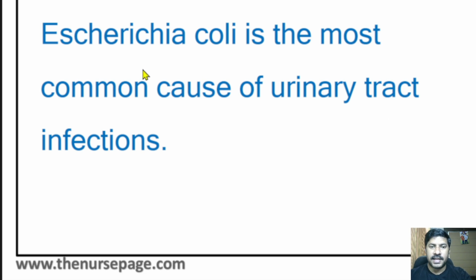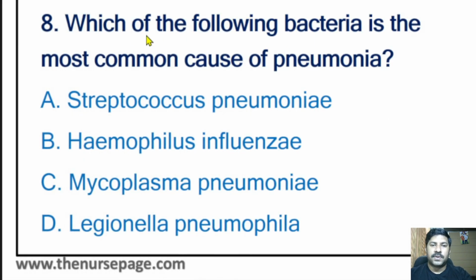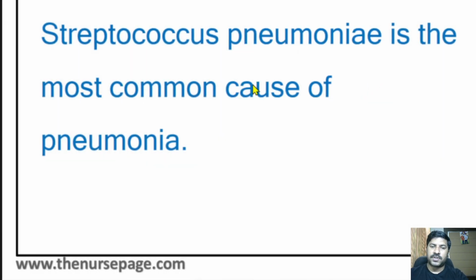The full form of E. coli is Escherichia coli. Eighth question, which of the following bacteria is the most common cause of pneumonia? Streptococcus pneumoniae, Haemophilus influenzae, Mycoplasma pneumoniae, Legionella pneumophila. Most of these organisms can cause pneumonia, but the most common cause of pneumonia is Streptococcus pneumoniae. In the previous question we studied the most common cause of urinary tract infection. Here we have studied the most common cause of pneumonia, that is Streptococcus pneumoniae.